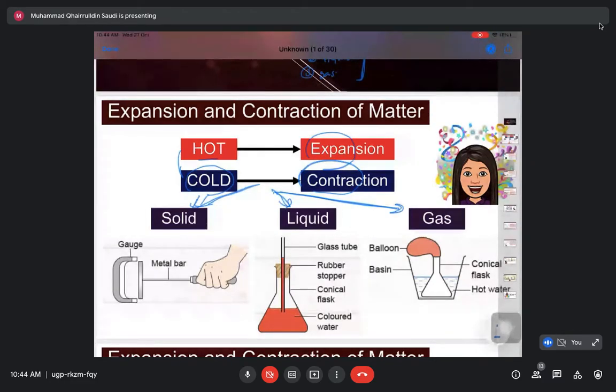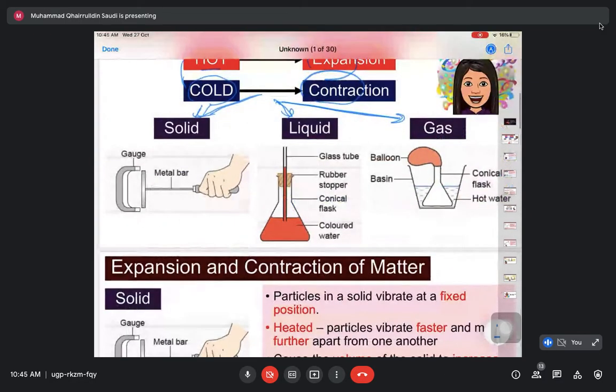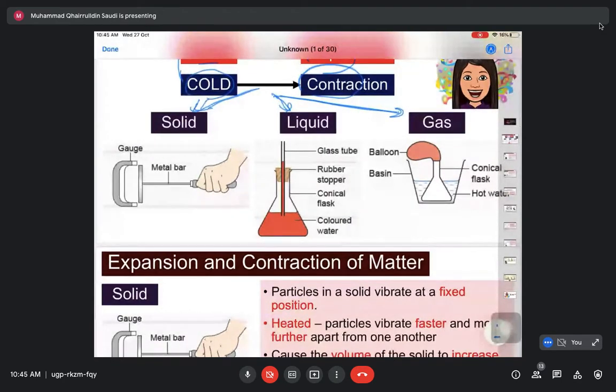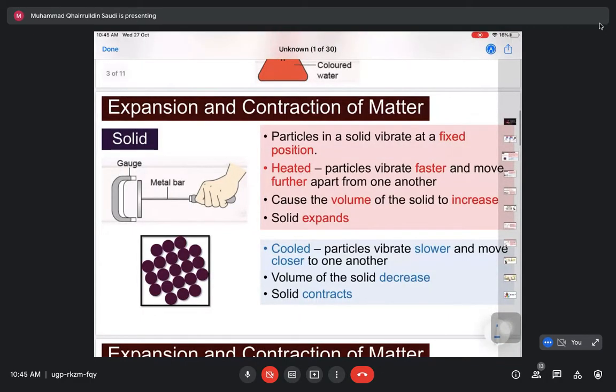So solid can expand when hot and contract when cold. Liquid can also expand when hot and contract when cold. Gas can also expand when hot and contract when cold. And we are going to see one by one the example of it and see the application of contraction and expansion of matter in daily life. Okay, let's start with solid first.